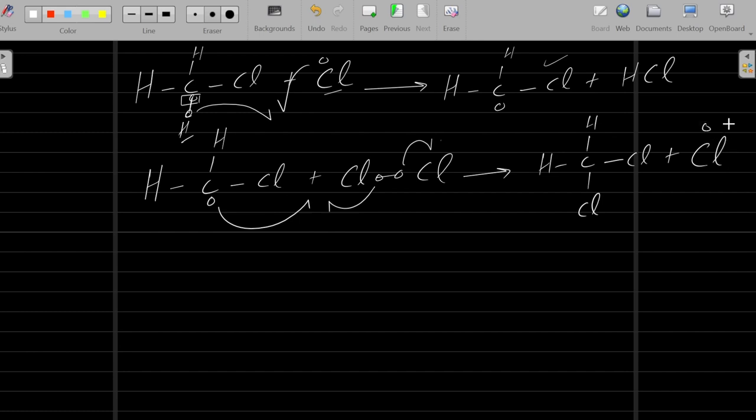So one by one, until all these hydrogens are replaced. Okay, in the next step you will get this Cl combined with this hydrogen, and you will get this Cl. It is the structure of chloroform, CHCl3. Yeah, it is CHCl3. It is actually chloroform.